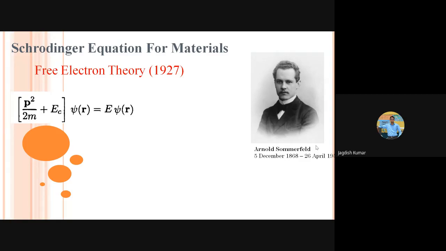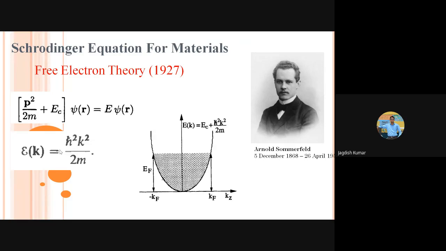I mean, okay, let us do free electron theory, or let us do tight binding approximation. And these are two extreme examples. In free electron theory, we assume electrons to be totally free, no interaction at all. So this is the Schrodinger equation, which becomes for the free electron case. This is some constant energy, say energy of the conduction band. This is a fixed value, so there is no interaction part here. So this is what is solved. We'll do it. Then you find out the energy versus wave vector dependence, E versus K, and based upon that, we can solve many properties.